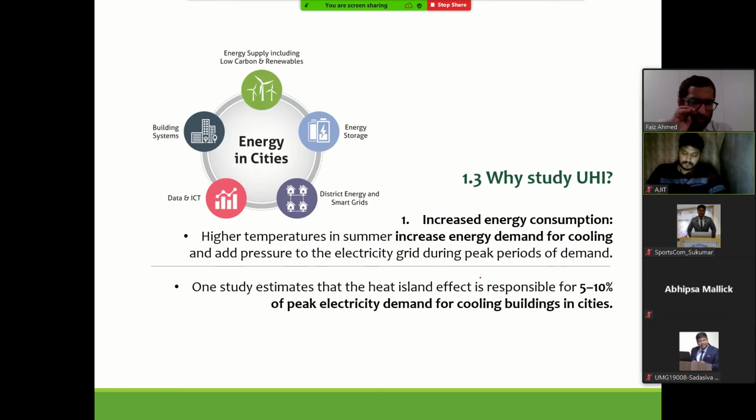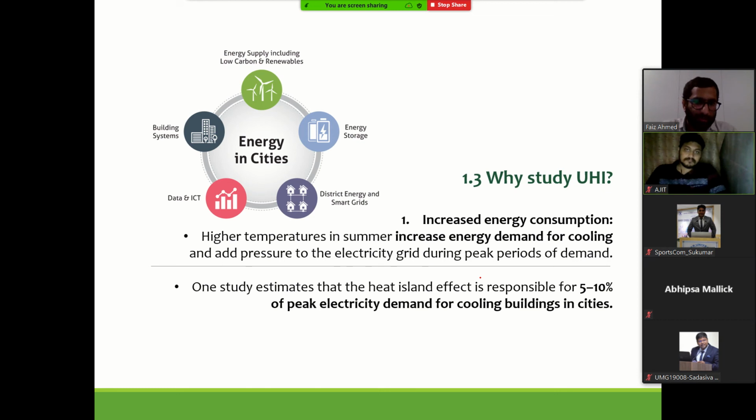So if you see how UHI impacts the major aspects, first is increase in energy consumption. Higher temperatures in summer mean we will start using cooling devices. We'll start turning on ACs for a longer time because the temperature is higher. We will not be comfortable within the built fabric, so we'll be using more energy for it.